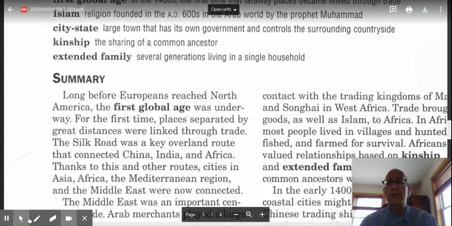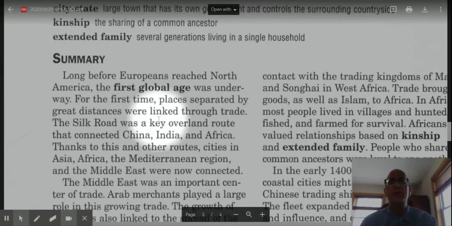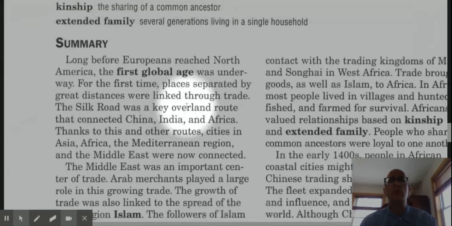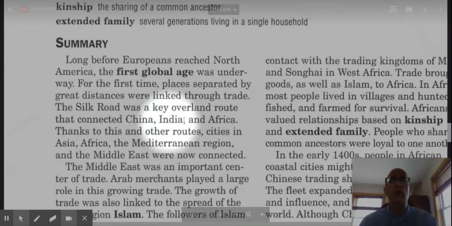The first paragraph here, follow along if you would. Long before Europeans reached North America, the first global age was underway. For the first time, places separated by great distances were linked through trade. The Silk Road was a key overland route that connected China, India, and Africa, the Silk Road.